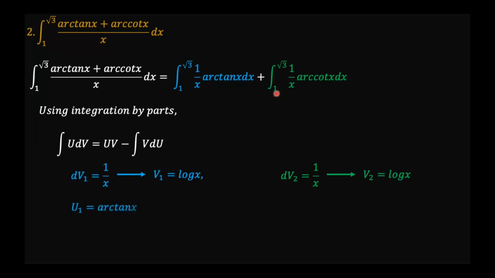Then u1 could be considered to be arctangent of x, such that du1 is 1 over 1 plus x squared. Similarly, u2 could be considered to be arccotangent of x, such that du2 is negative 1 over 1 plus x squared. Now, as you can see here, du1 and du2 are the same, only that the sign is different. So meaning that at some point we'll have things canceling out.